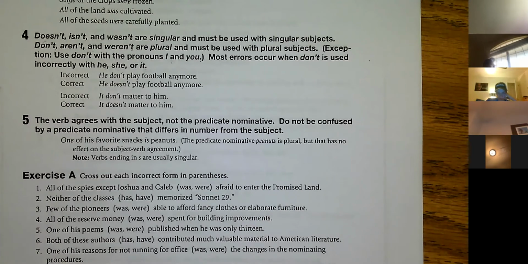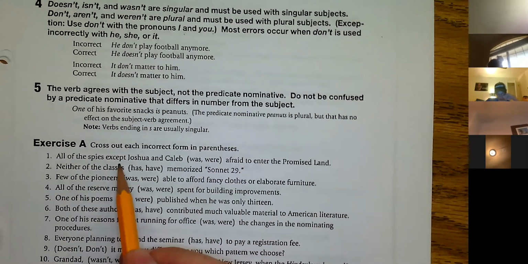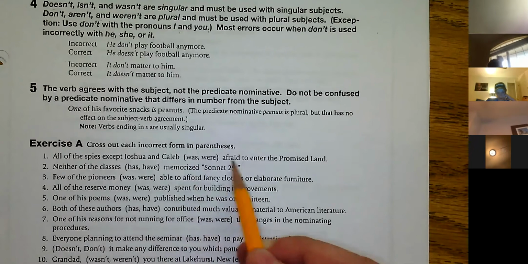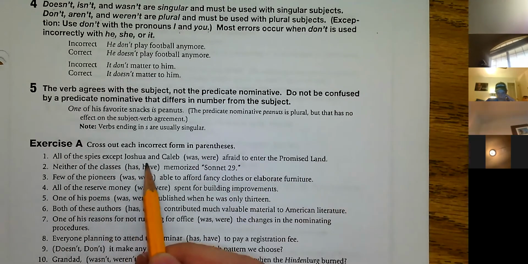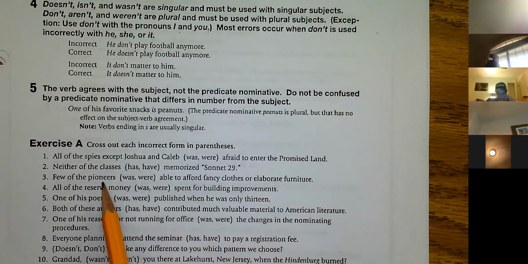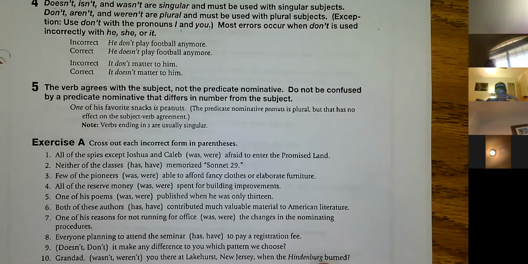Okay, let's do the first one together. Cross out each incorrect form in parentheses. All of the spies except Joshua and Caleb either was or were afraid to enter the promised land. So the confusing thing here is what is the actual subject? What do you think it is, Garrett? What's the subject of the sentence?